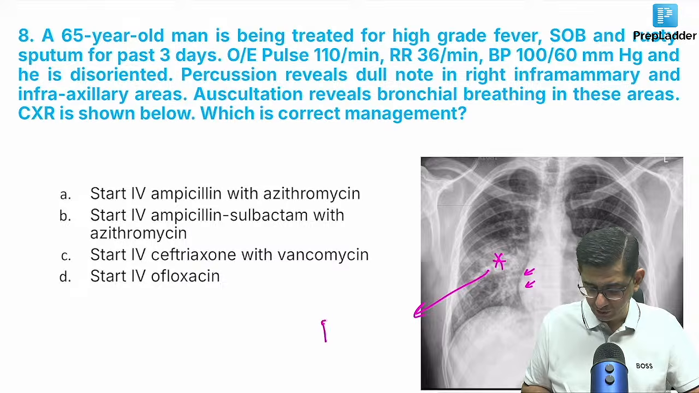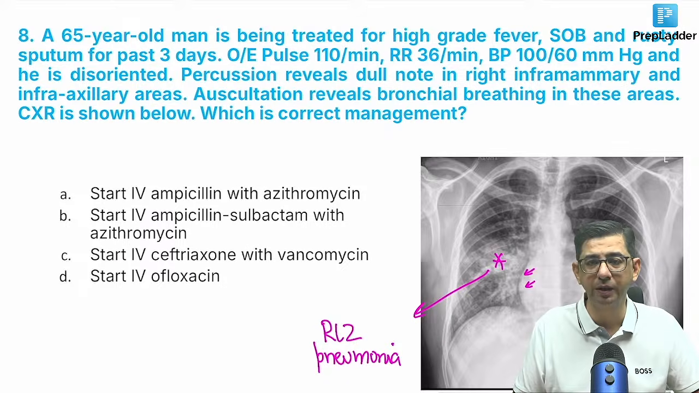This is a right lower zone pneumonia. It can involve some part of the middle lobe sometimes depending on the organism, but because the silhouette sign is not present,